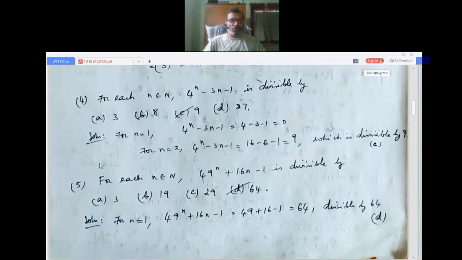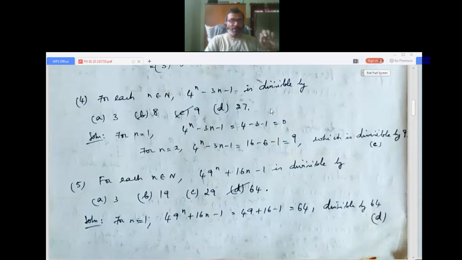So question number 4: for each n belongs to N, a natural number, 4^n minus 3n minus 1 is divisible by: first option 3, second option 8, third option 9, fourth option 27.